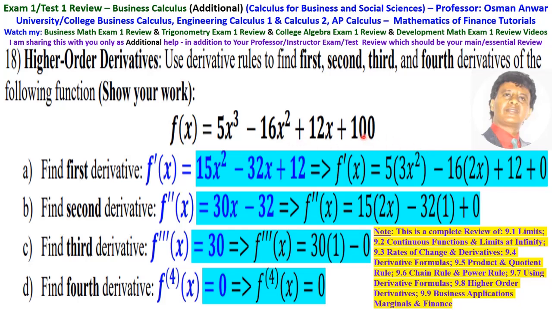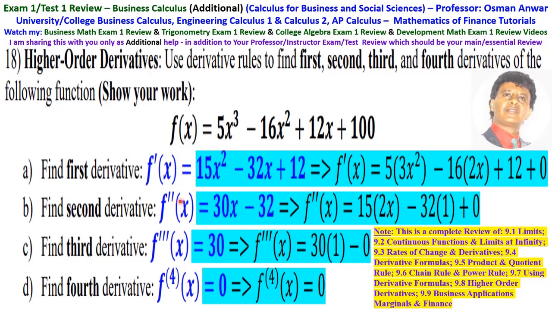The derivative of 100 is 0. Then this is 15x squared minus 32x plus 12. So that's the first derivative. The second derivative is 15 times 2x minus 32 times 1. The derivative of 12 is 0. Then this is 30x minus 32.